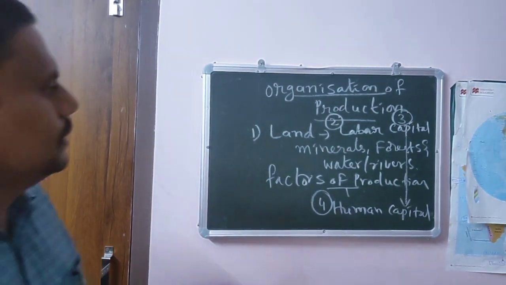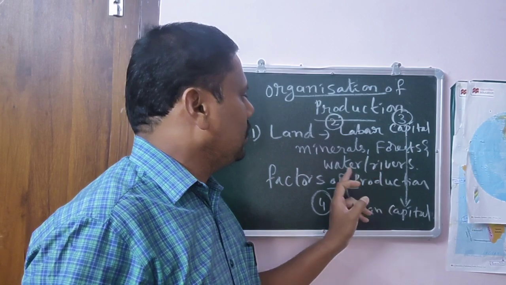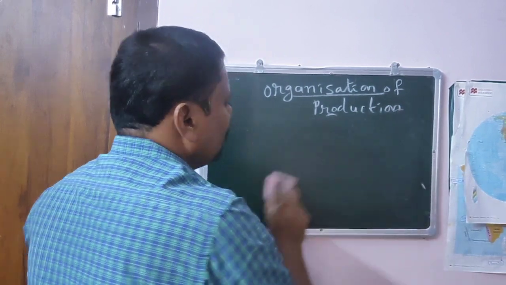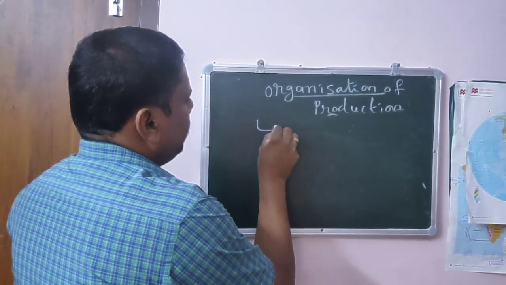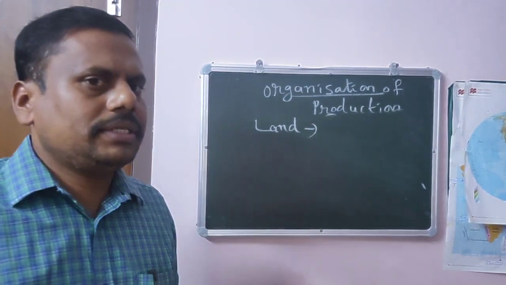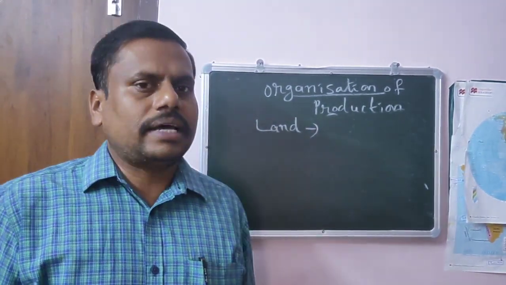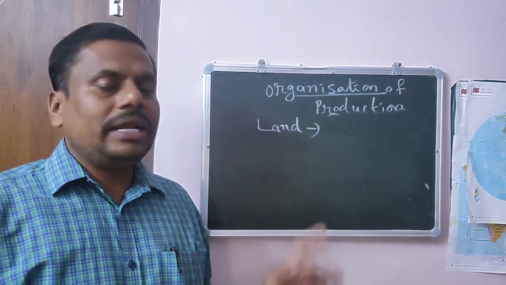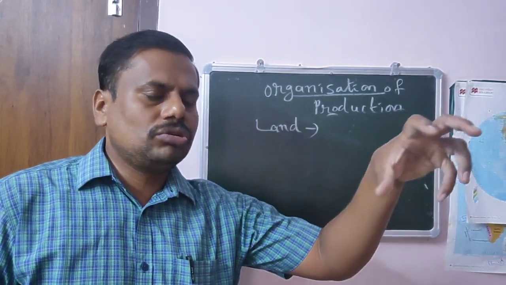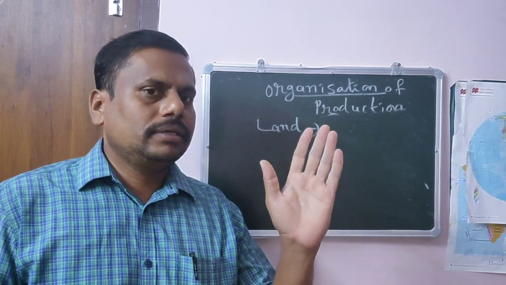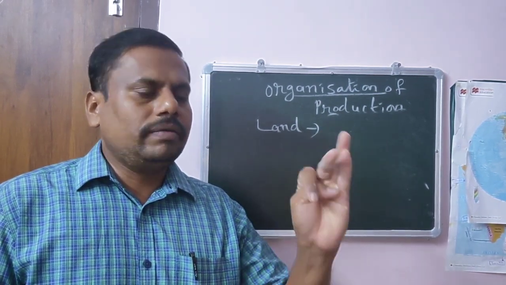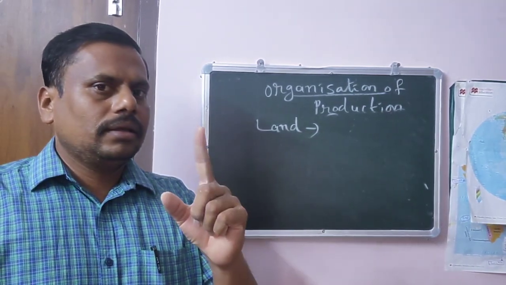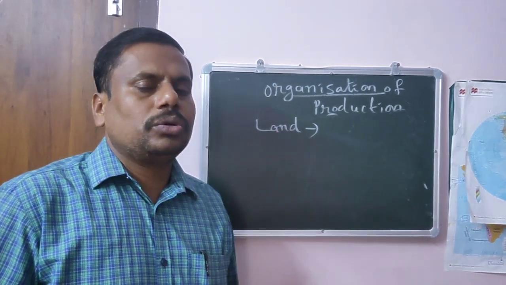Not only land, we even require minerals, forests and water, that is rivers. Land, according to economics, don't think that land means only soil, the first layer of the earth. According to economics, land means all natural resources together. That means forests, minerals, even rivers, all these together are called land. So this is the first important thing we require in order to do production, land.